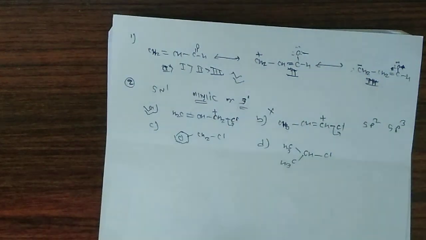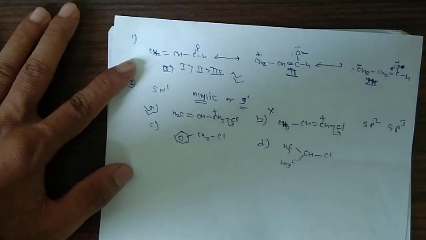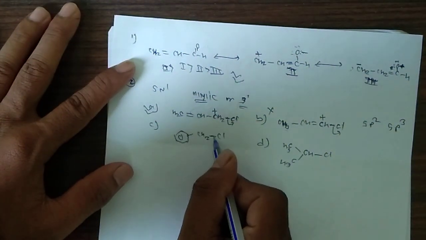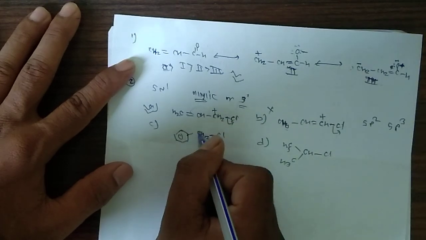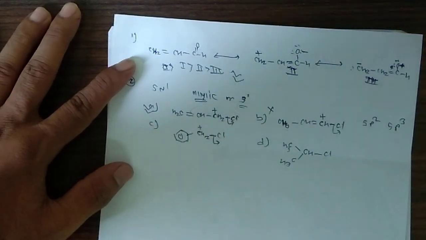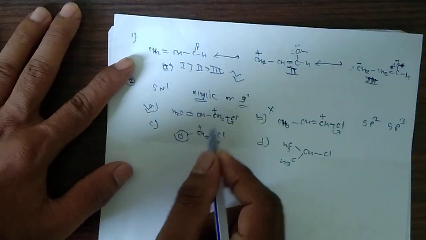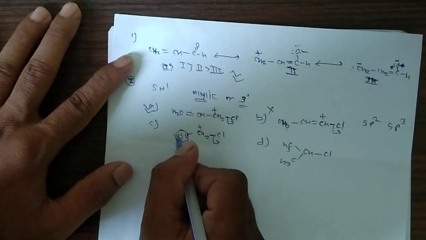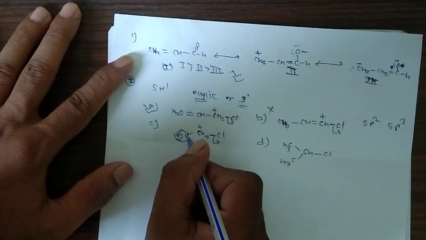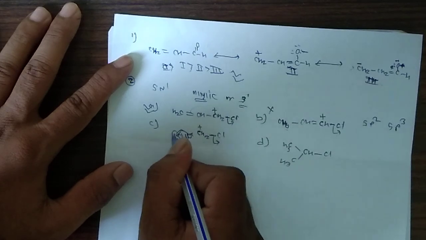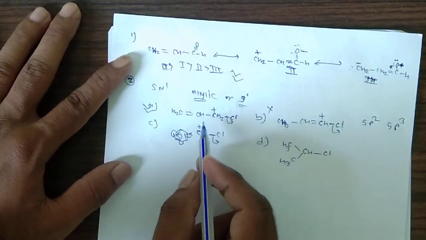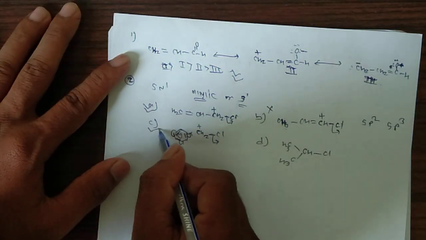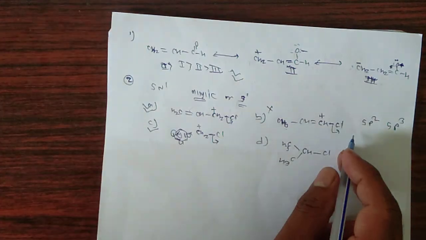Now option C. Here, if chlorine leaves, a carbocation is formed on the benzyl carbon, and this carbocation will be well stabilized by the double bonds in the benzene ring by resonance. Therefore it will also give the SN1 reaction. Now what about D?